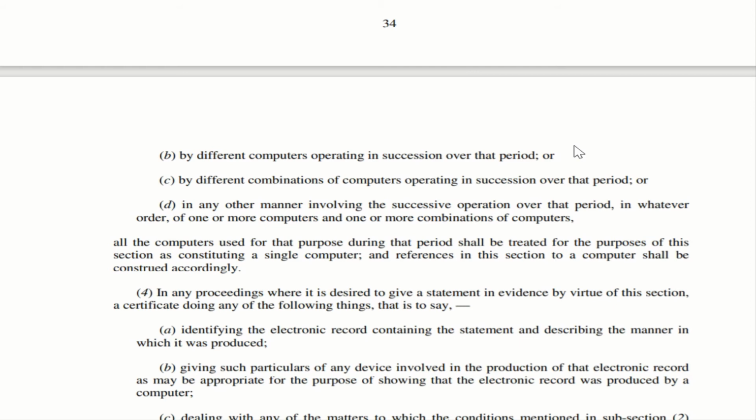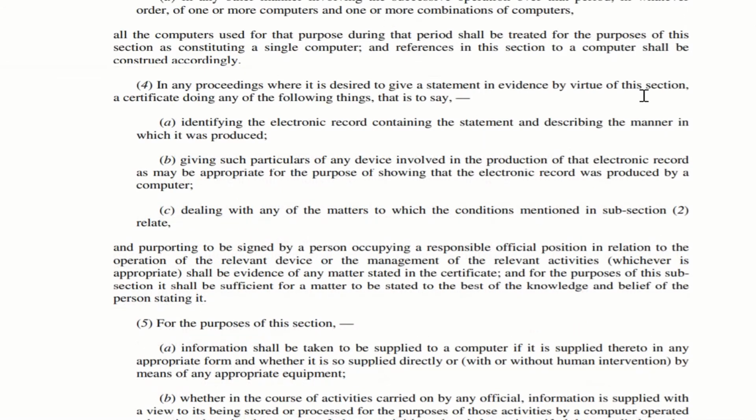So it is a combination of different computers which succeed the previous computers. Next, D. In any other manner involving the successive operation over that period, in whatever order, of one or more computers and one or more combinations of computers. So you can understand all these are together considered as a computer. The word computer will mean all these computers.